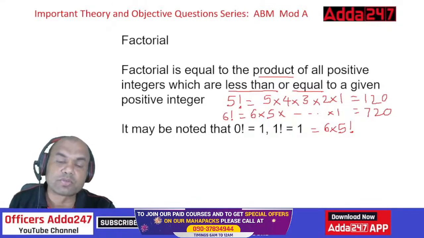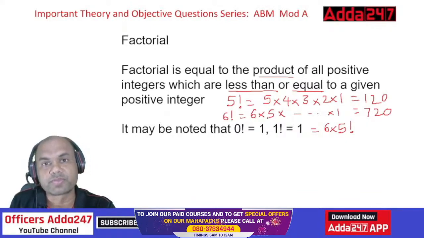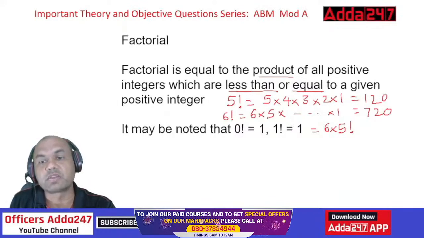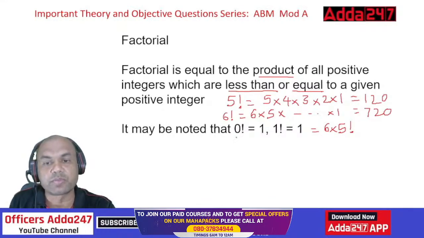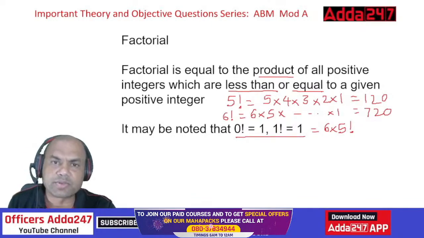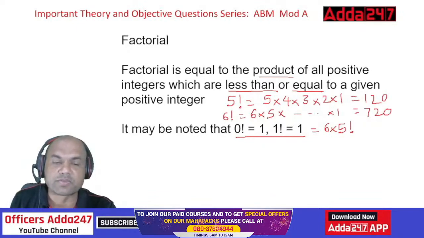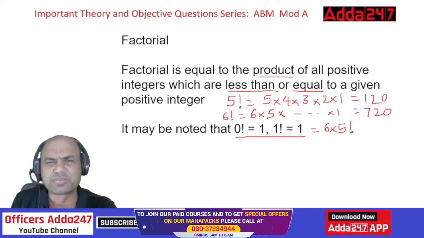One thing which we should always note is that 0 factorial is always equal to 1, and 1 factorial also equals 1. These are the two important factorials which you should always remember. So, got the concept of factorial? Now on the calculator, give me the answer for, let's say, a simple one.